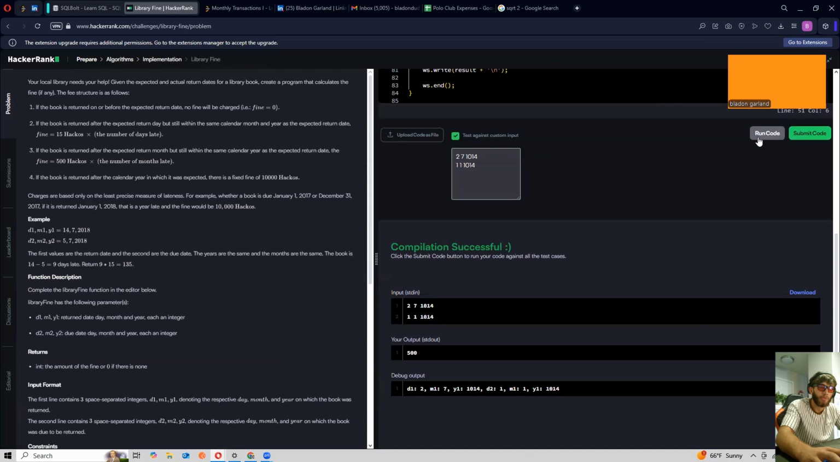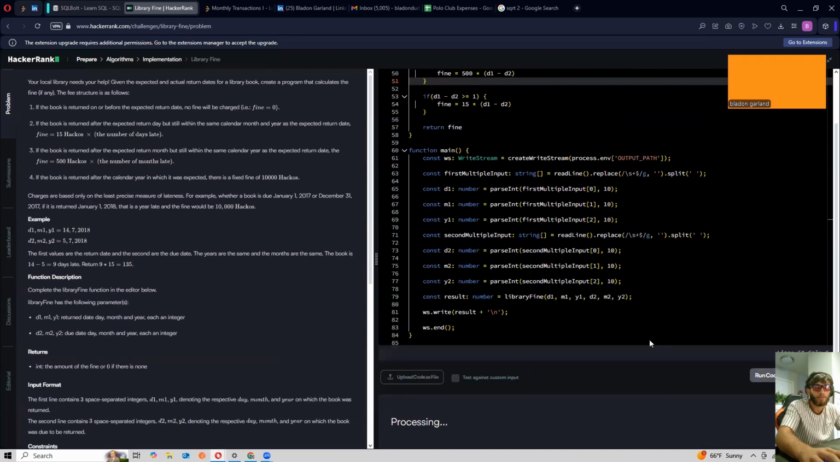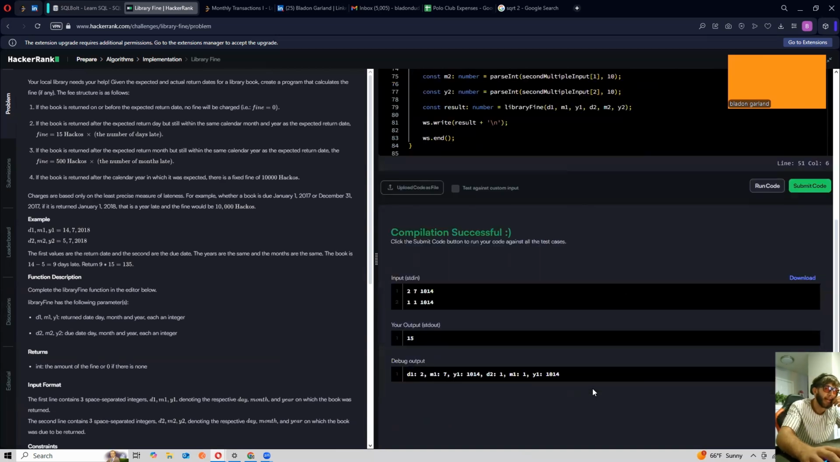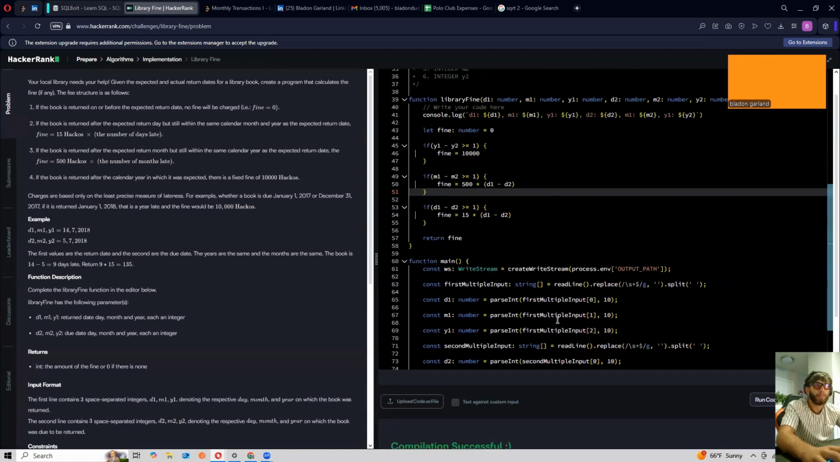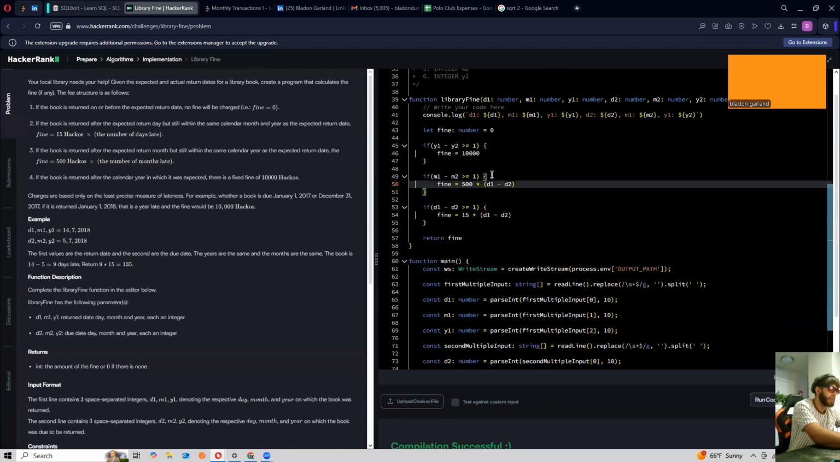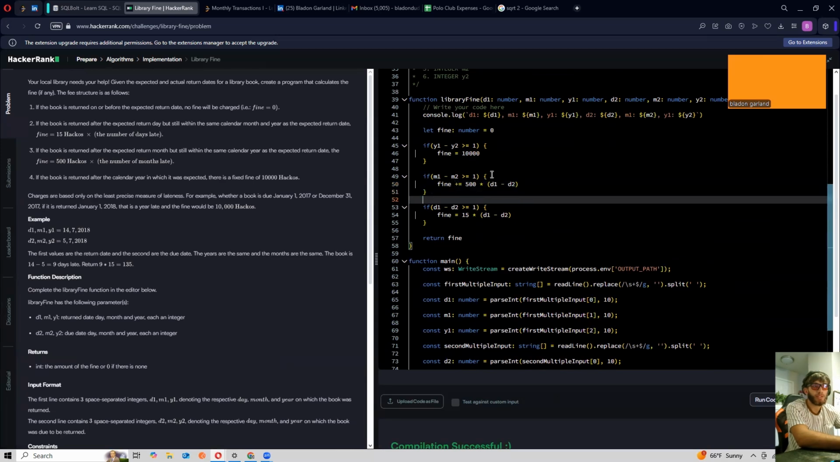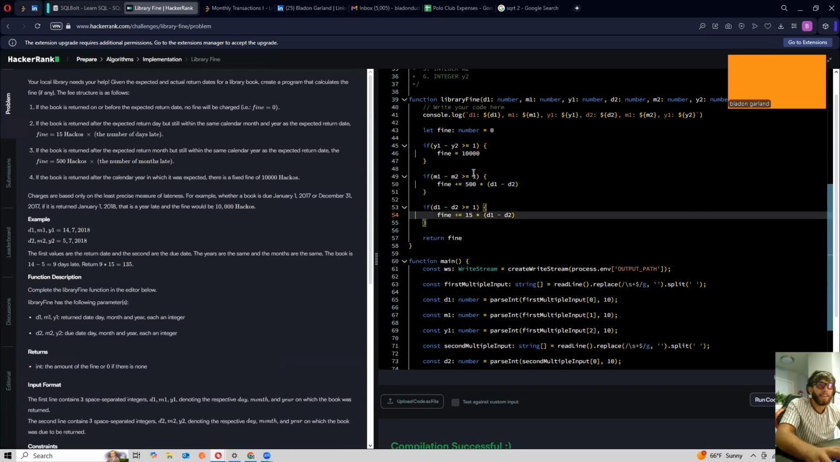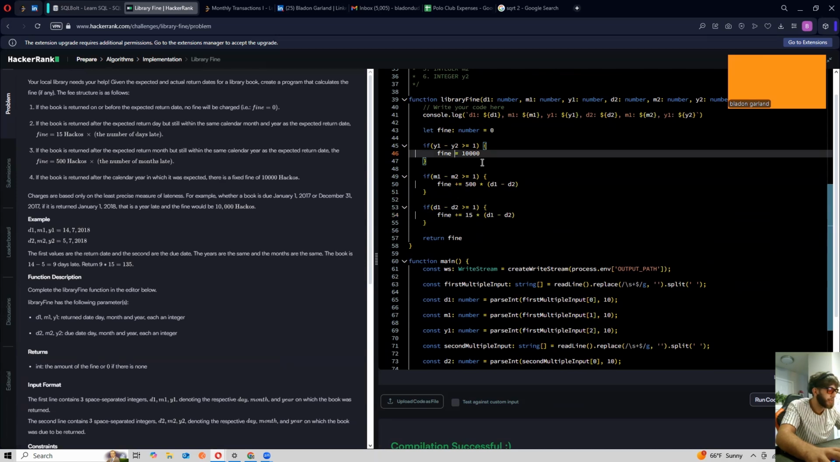Sometimes I just feel so dumb for making mistakes like that, but whatever. I was going to test it against the custom input, but I kind of forgot what the output should be. If it's 6 months late, then why? Oh, because I have equals, so I need plus equals. Jesus.